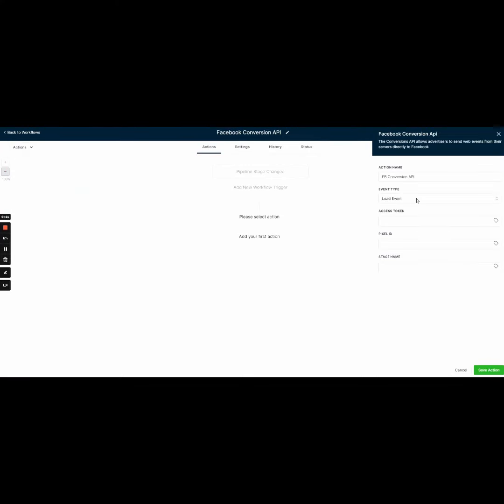Facebook conversion API integrations with workflows now include lead events as an option, as you can see right here. To take advantage of this, you would need to have a business account, a Facebook account, and a business page, all of which you would need admin access to have them function correctly with the system.